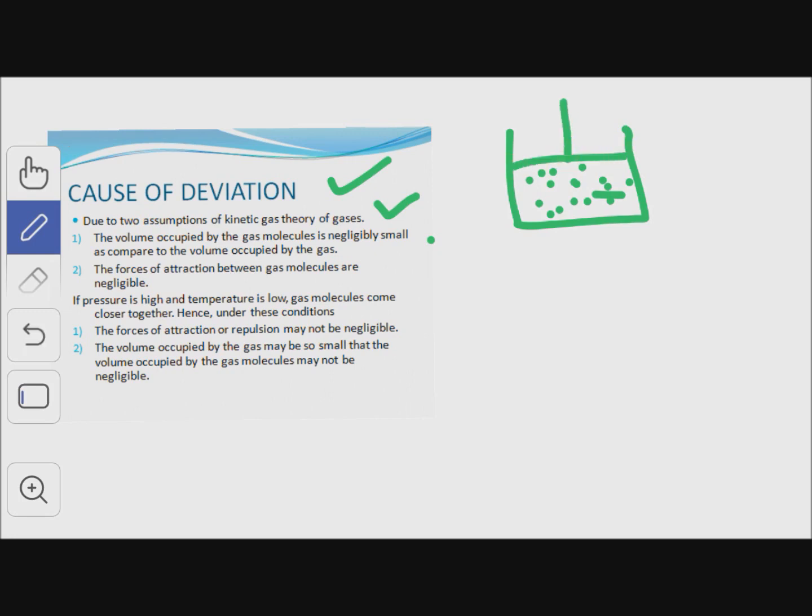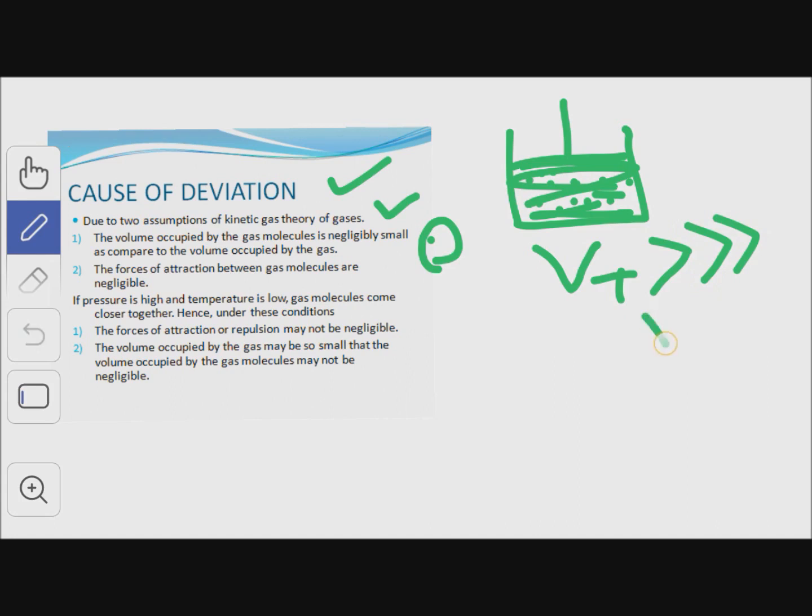This is the total volume of the gas, and the volume of one gas molecule is negligible. The total volume of the gas is very much greater than the volume of the molecules of gas.